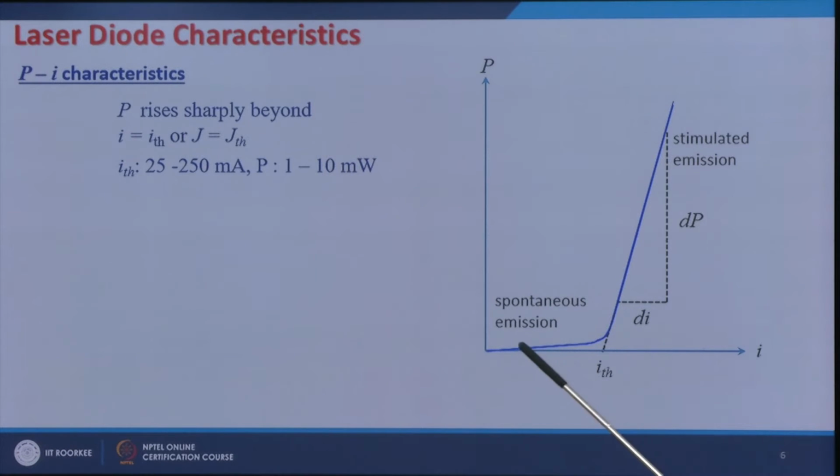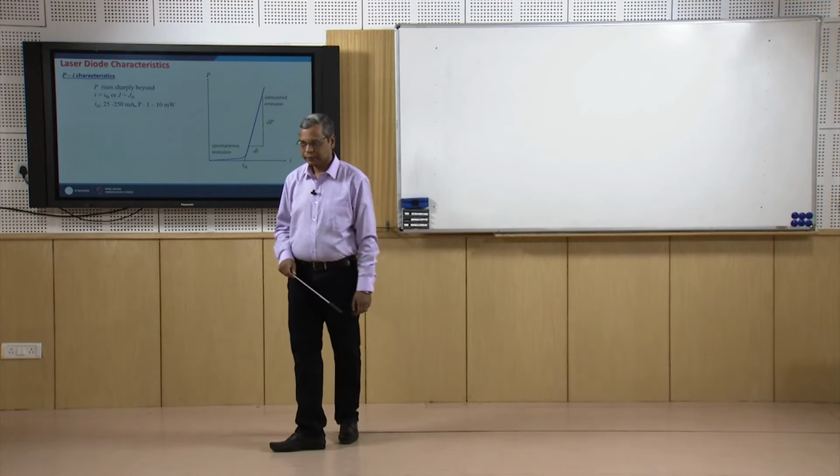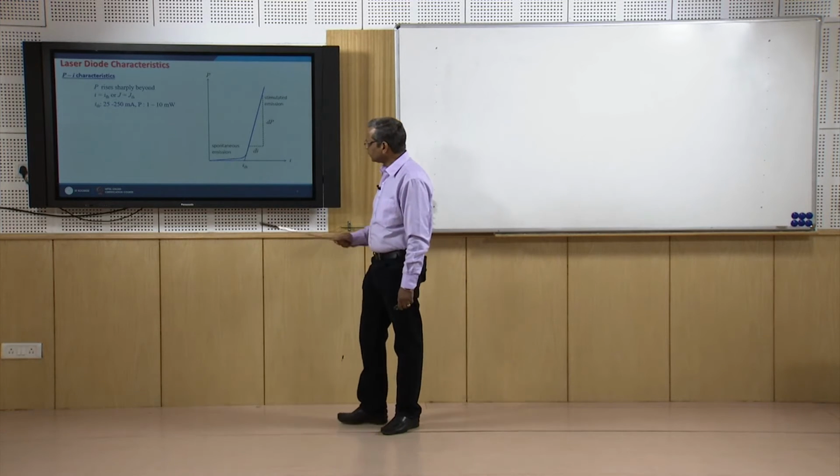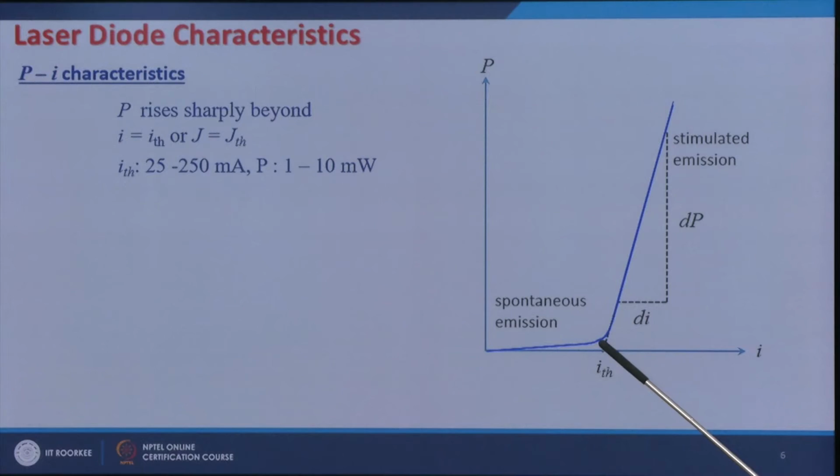As I increase the current, the power would increase, but still it would not be very high. If I examine this, this radiation is not coherent, which means this is not a laser. This light is coming out due to spontaneous emission. So in this region the laser diode works just like an LED.